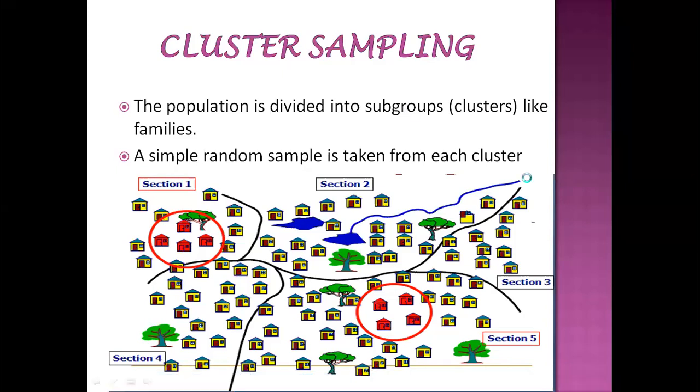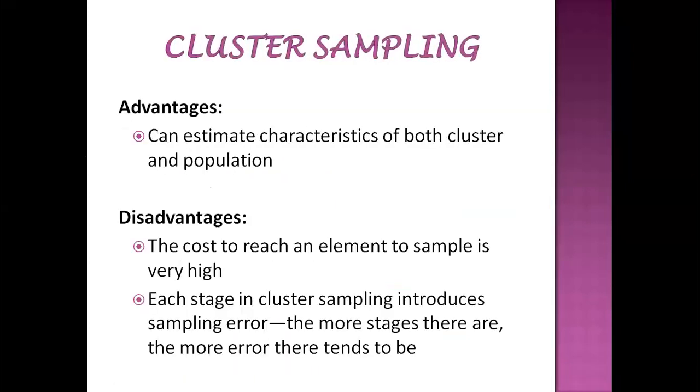Then next, what are the advantages of this? Advantages of cluster sampling. See, simple here. The main advantage is we can estimate the characteristics of both clusters and population. Simply, we can estimate their characteristics. See, PG college students' characteristics are different from arts college students' characteristics. The characteristics differ from college to college, right? For example, when you are studying Khammam, Warangal, or Karimnagar, the employees' attitude will be different from one area to another area, right? So we will estimate their characteristics.